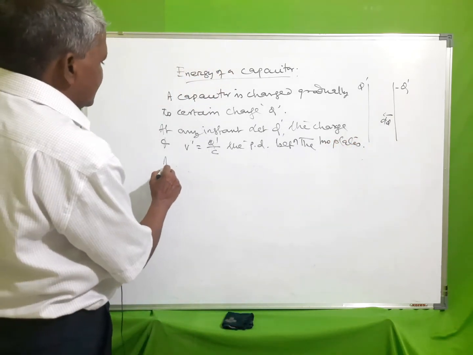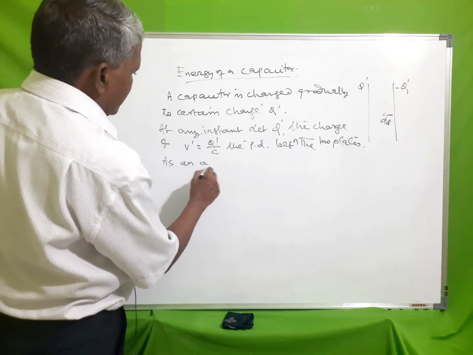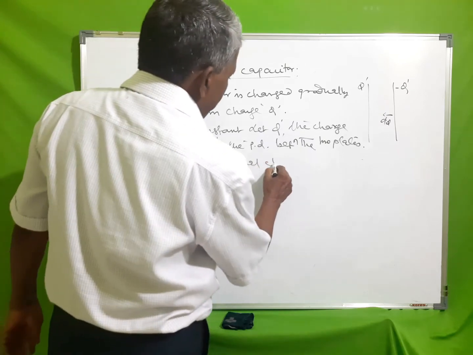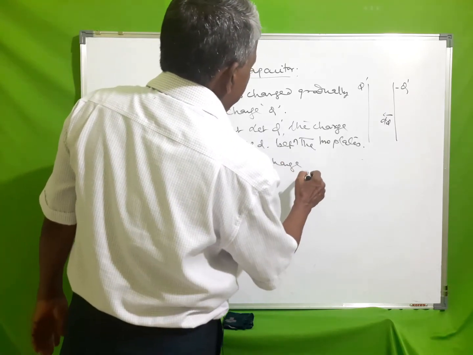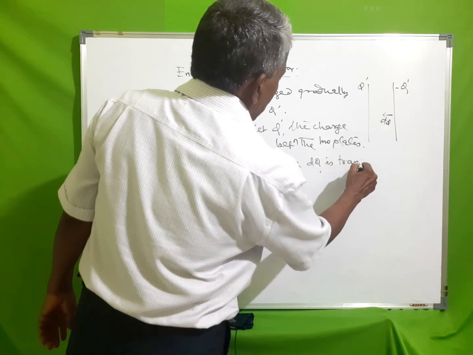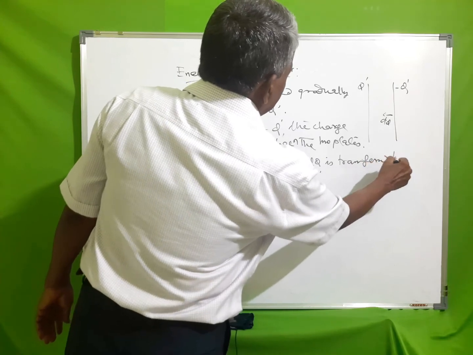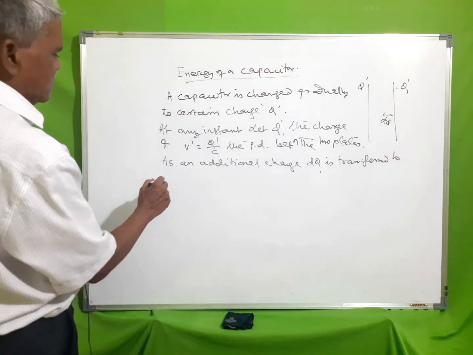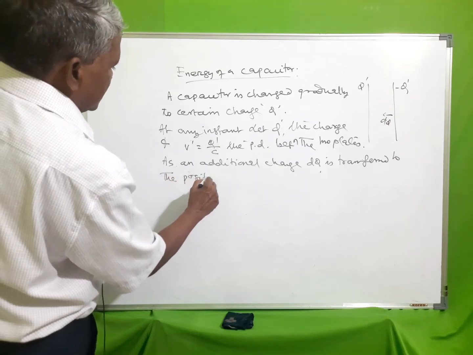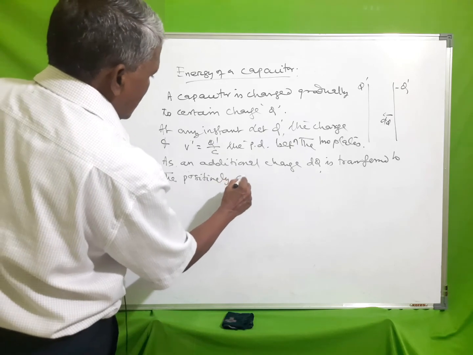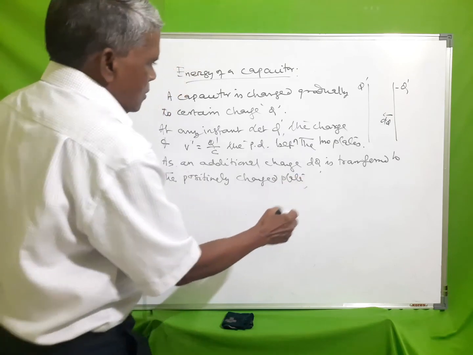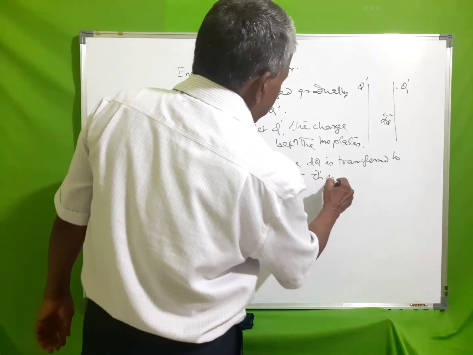As an additional charge dq is transferred to the positively charged plate, it is moved against a repulsive force.